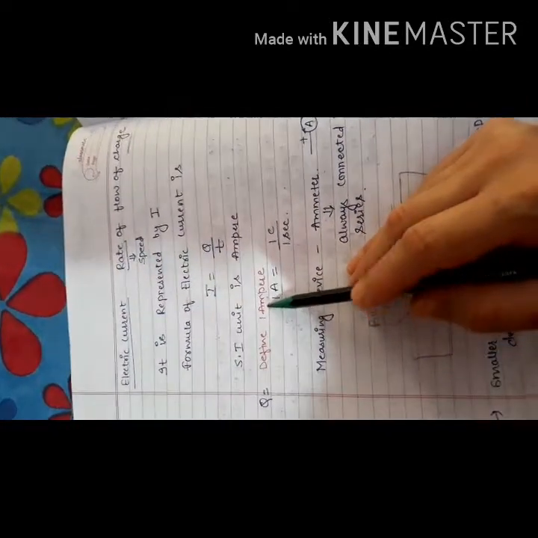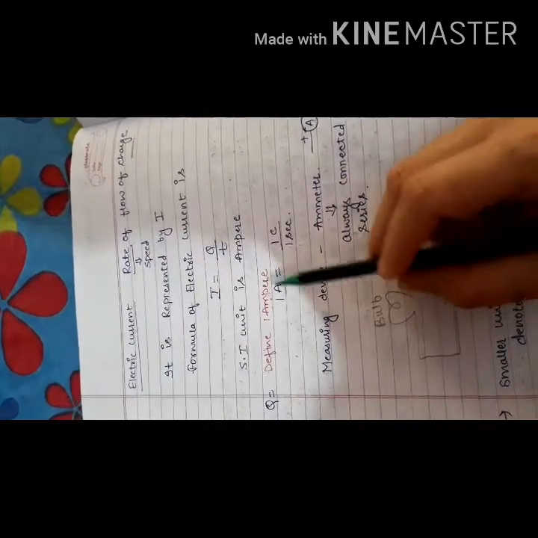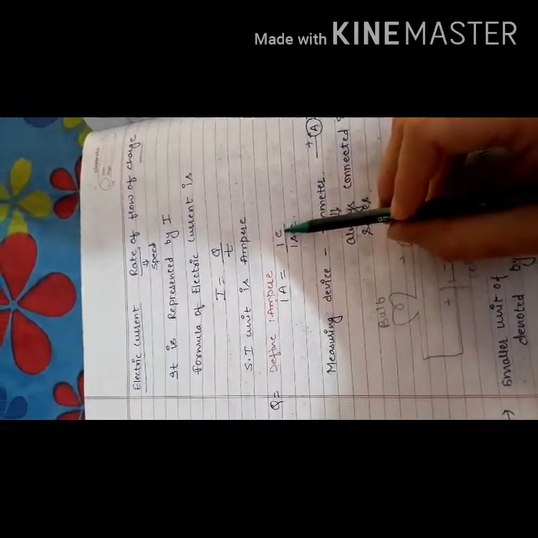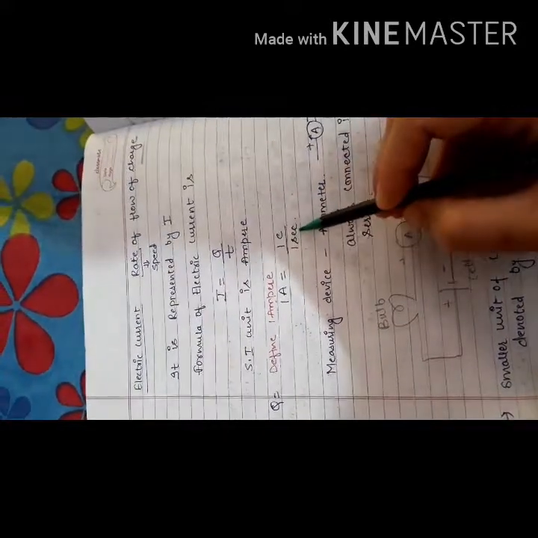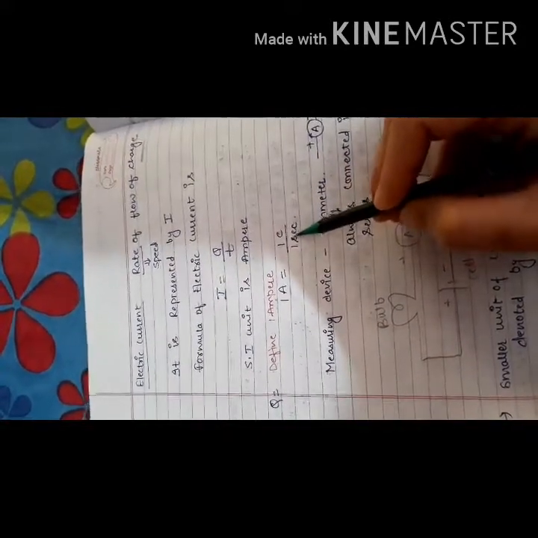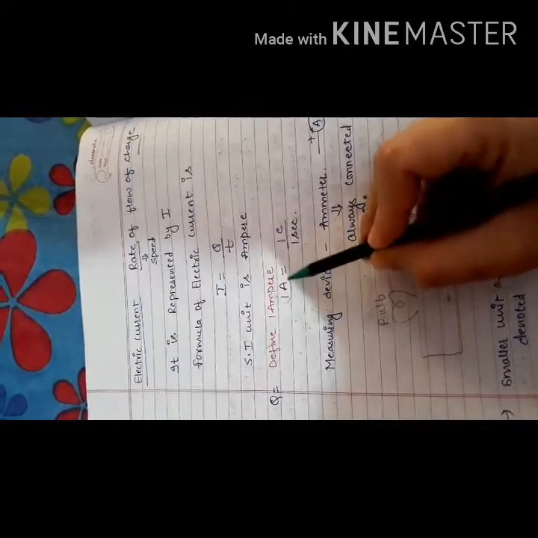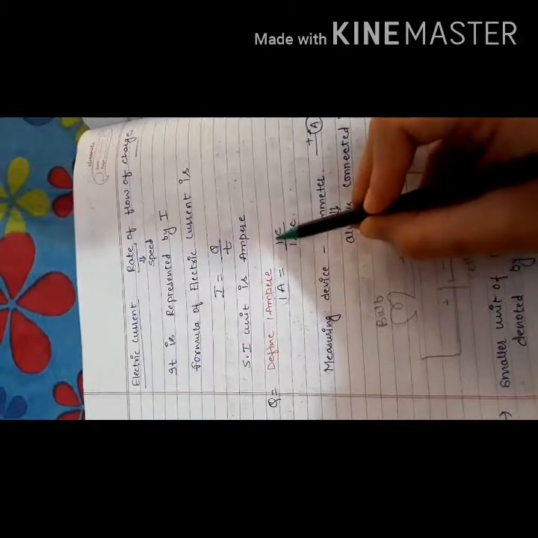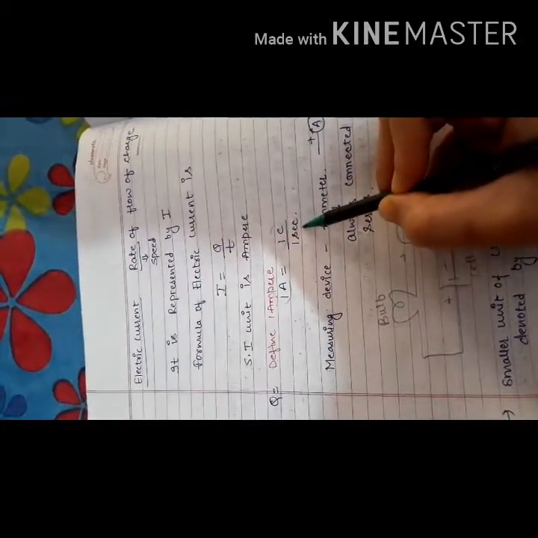Now the question is, define 1 ampere. For current of 1 ampere, charge is measured in coulomb, so it is written as 1 coulomb. Time is measured in seconds, so 1 second. Now the definition of 1 ampere is: current is said to be 1 ampere when a charge of 1 coulomb is passed through a circuit for 1 second.